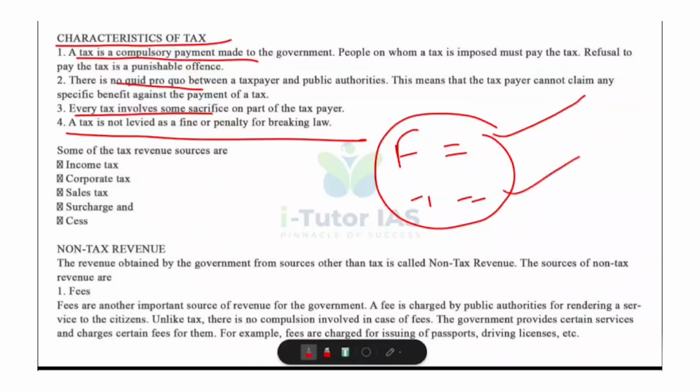Now, what are the sources of tax revenue? Some common taxes through which the government earns money are income tax, that is tax on individual income, corporate tax, that is tax on profits of companies, and sales tax or GST. What does that mean? Tax on the sales of goods and services. Surcharge, an extra tax charged on existing tax, usually on higher income groups. And cess, a special purpose tax collected for a specific cause like education cess, Swachh Bharat cess, and so on. And that's all about different sources of tax revenue.